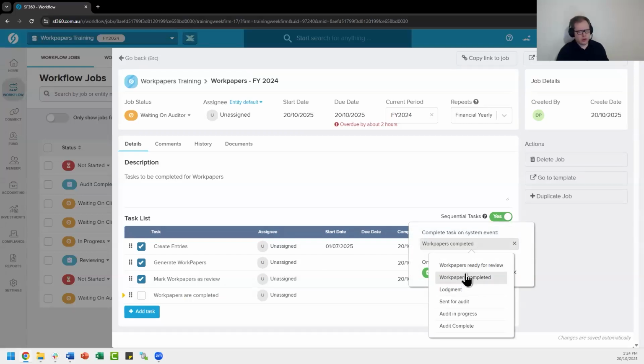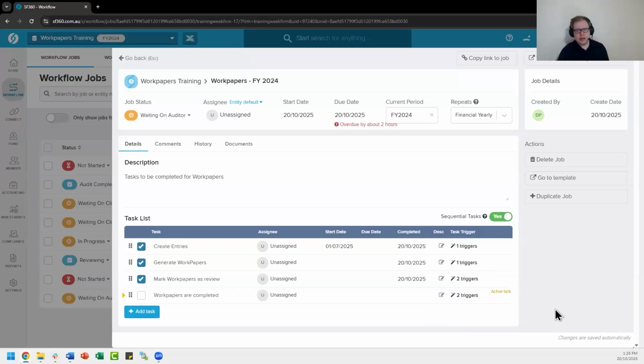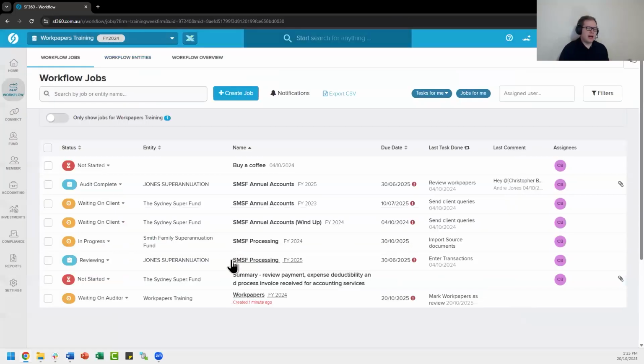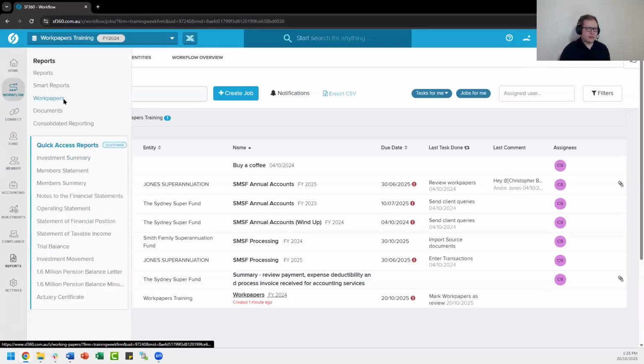So the two ones we have there are triggers when Workpapers are ready for review or when they're completed. Those are the two ones there that you can use. So just minor little optimizations, especially if you're already using the workflow jobs screen, you can essentially add those into your regular task list and have them automatically update as you go through the Workpapers screen.